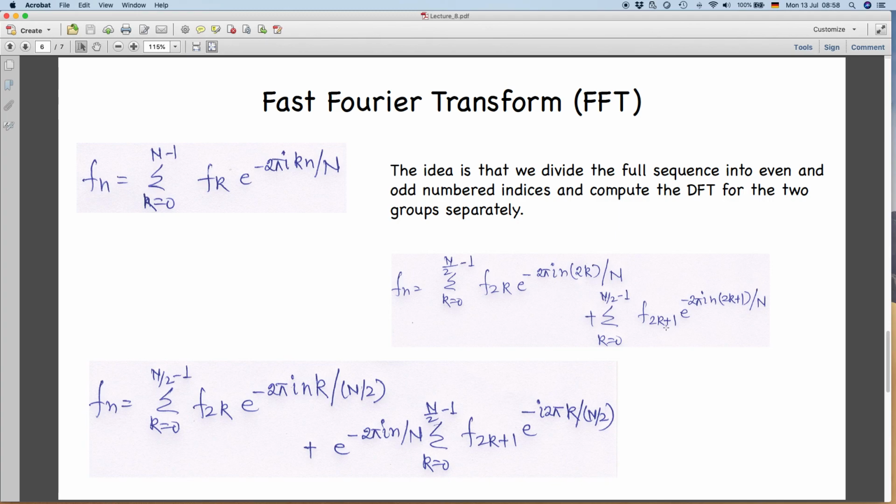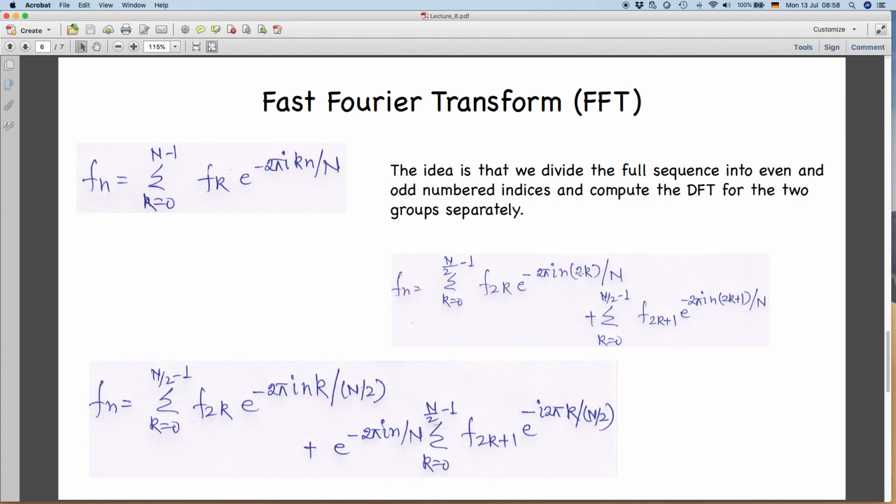So, you can put the value of k equal to 0. So, it will be essentially an odd index, e to the power minus 2 pi i n 2 k plus 1 divided by n. Now, see what we are getting here. So, we are just rearranging terms, nothing else we are doing. So, it is again the summation term f 2 k e to the power minus 2 pi n k.